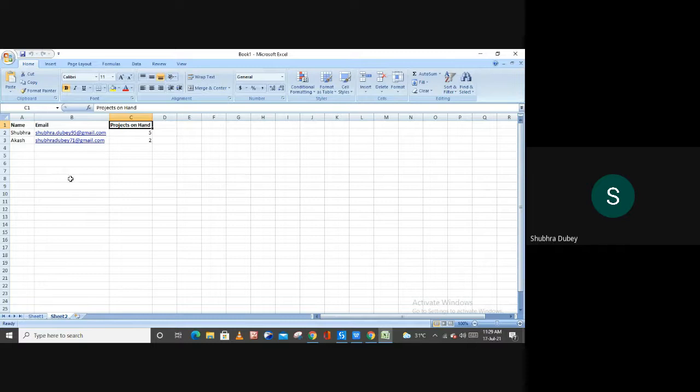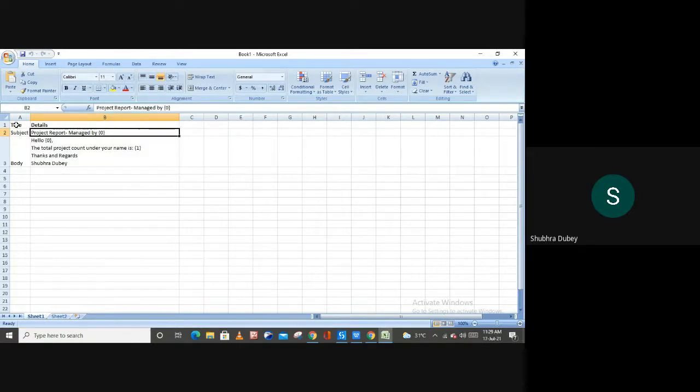So different email IDs, and let's suppose a scenario where you have to send them the project details. And similarly, here we have Sheet1, in which I have two columns, one for title and one for details. The subject line of our mail is "project report managed by", and after this "managed by", you have to mention the name, right?